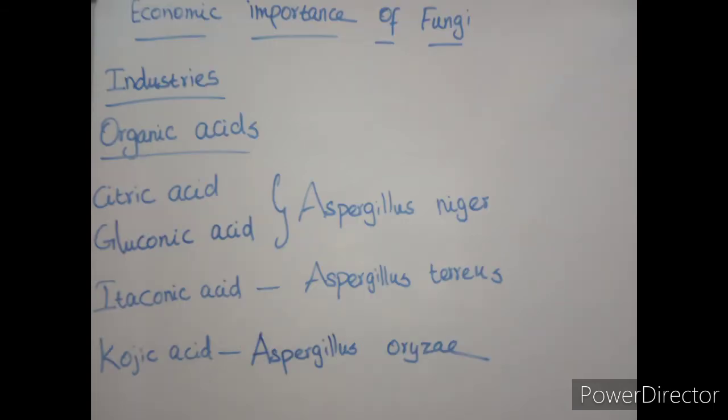Fungi are widely used in the production of organic acids. The commercial organic acids like citric acid and gluconic acid are produced by some of the fungi. Citric acid and gluconic acid are produced from Aspergillus niger. Itaconic acid is produced from Aspergillus terreus. Kojic acid is produced from Aspergillus oryzae. So there is much commercial production of organic acids by means of fungi in the industries.